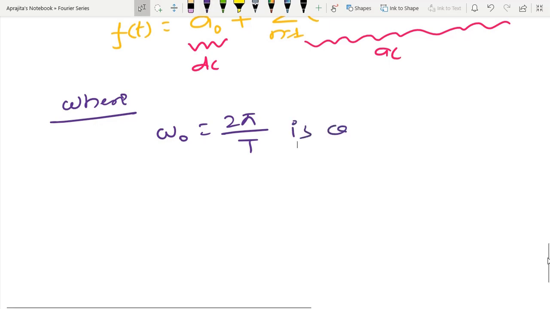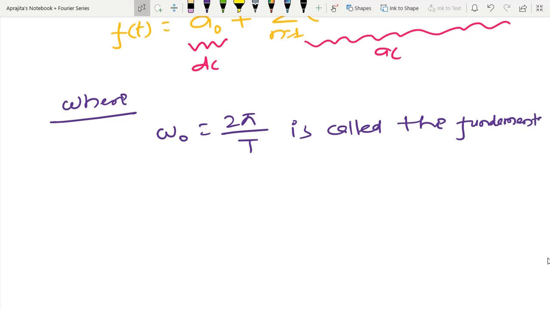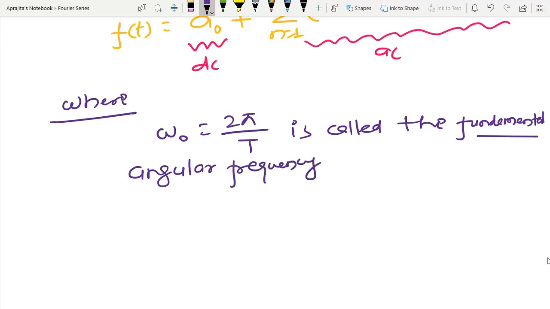is called the fundamental angular frequency, and the unit of this is radians per second.